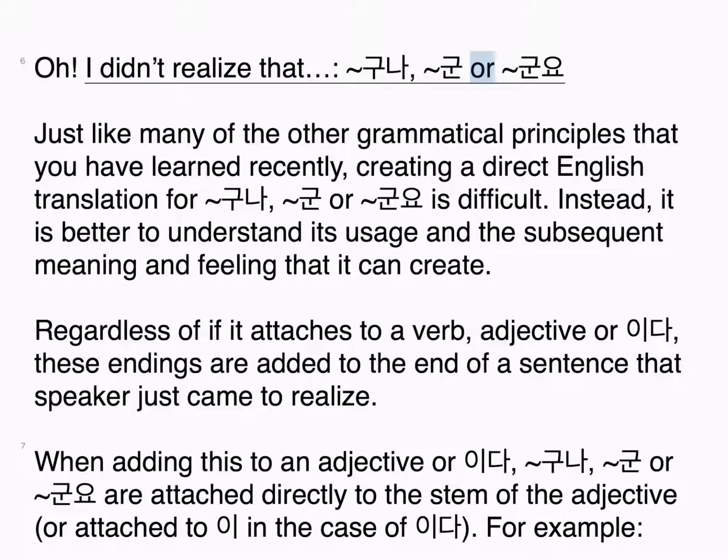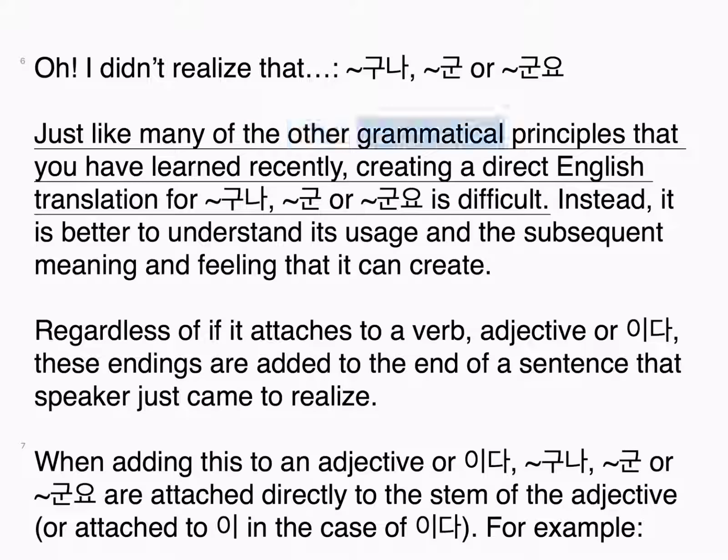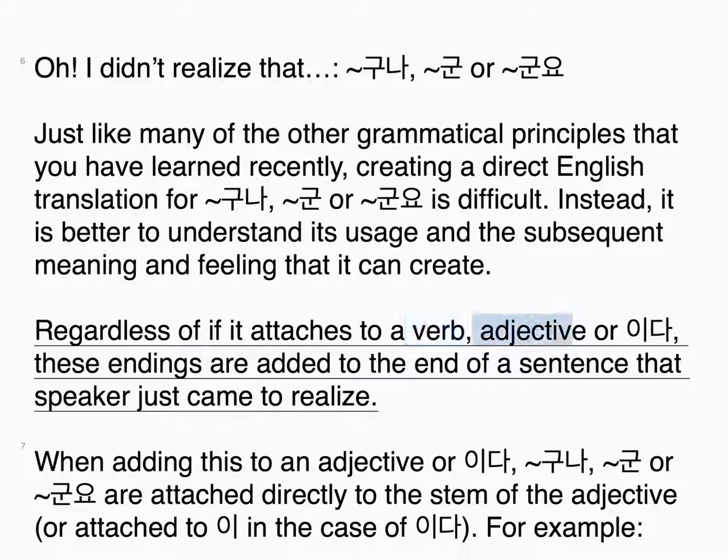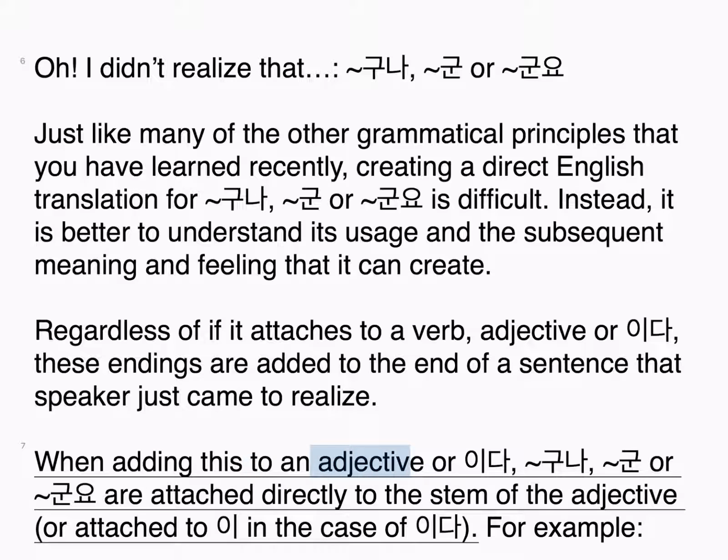Just like many of the other grammatical principles that you have learned recently, creating a direct English translation for 구나, 군, or 군요 is difficult. Instead, it is better to understand its usage and the subsequent meaning and feeling that it can create. Regardless of whether it attaches to a verb, adjective or 이다, these endings are added to the end of a sentence that the speaker just came to realize. When adding this to an adjective or 이다, 구나, 군, or 군요 are attached directly to the stem of the adjective or attached to 이.